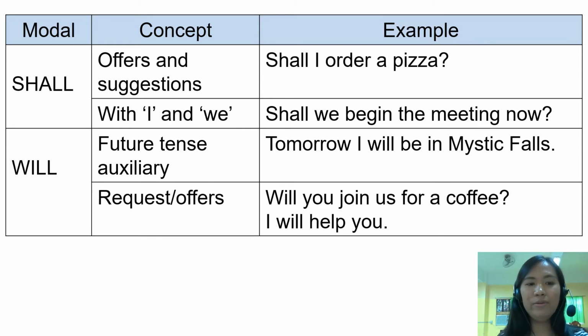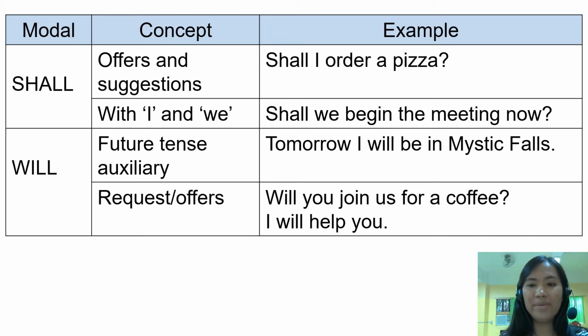And then we also use the modal will. It is more commonly used to talk about future situations. Nonetheless, it can also be used to talk about the present when we want to make a request. It is also used in situations in which we make an instant decision. So for future tense auxiliary, it means that it happens in the future, or an action in the future.